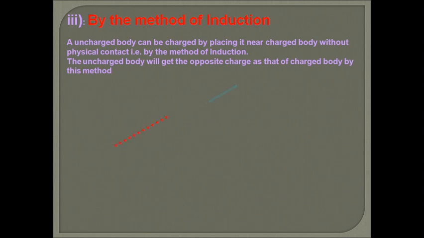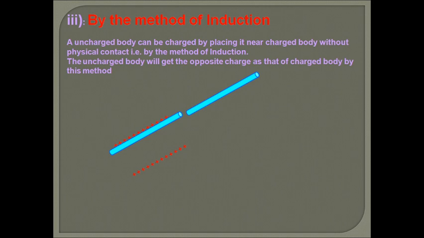Let's explain. Suppose we have a positive charged body, a glass rod, and we bring it near another uncharged glass rod. What happens actually? The uncharged glass rod has equal numbers of positive and negative charges, because positive charge is due to protons present in the nucleus and negative charge is due to the electrons revolving around the nucleus. So an uncharged body means the atom is electrically neutral, so there is no charge initially. But when it is brought close to the charged body, the near-end electrons are attracted